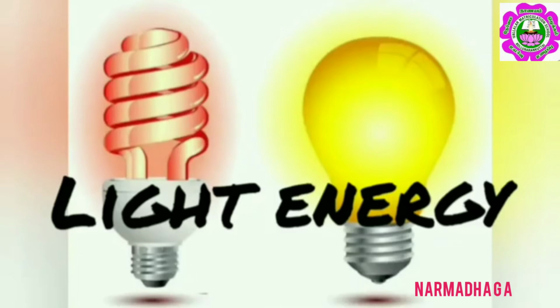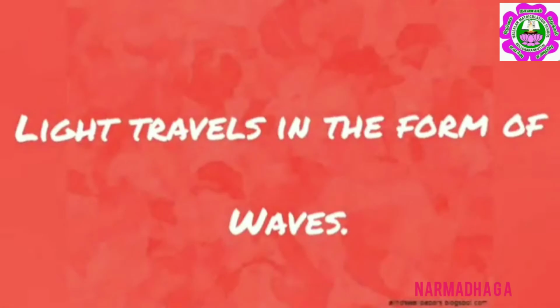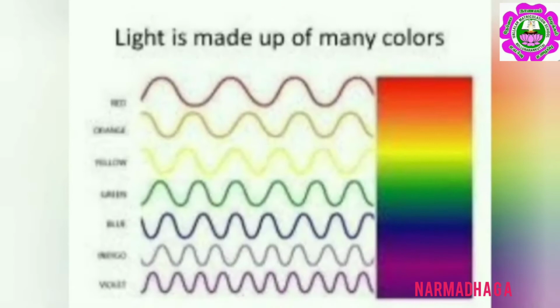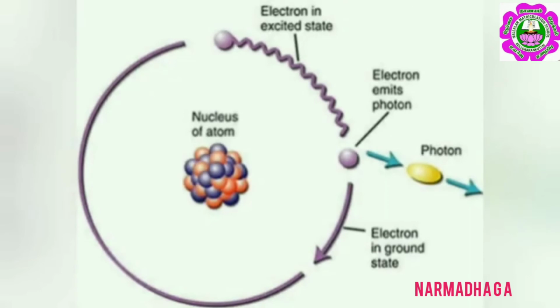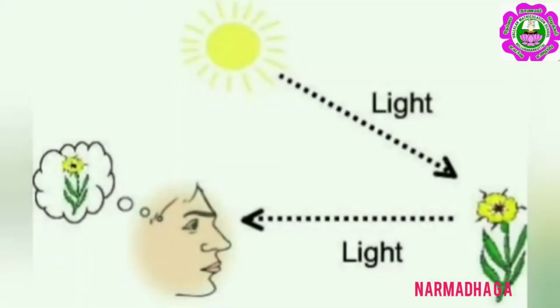Now let us see the next form of energy, the light energy. Light travels in the form of waves. Light is also made up of many colors. Children, you all know the 7 rainbow colors, isn't it? Here you can see the Vibgyor. Light contains a particle called photons. And these photons are minute packets of energy. Light is the only form of energy which is visible to the human eyes.